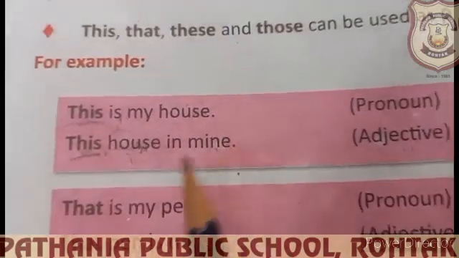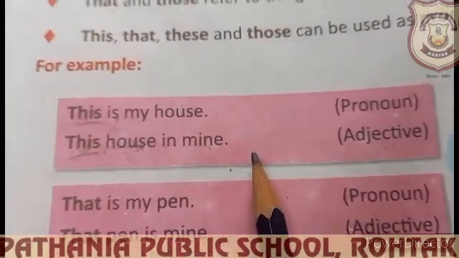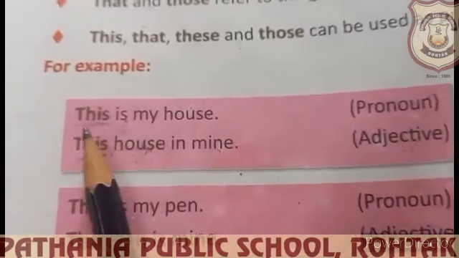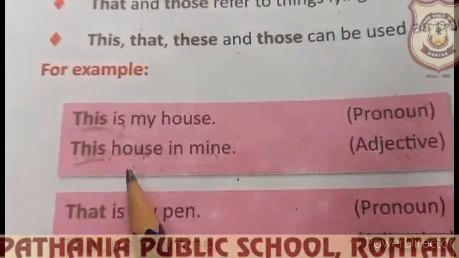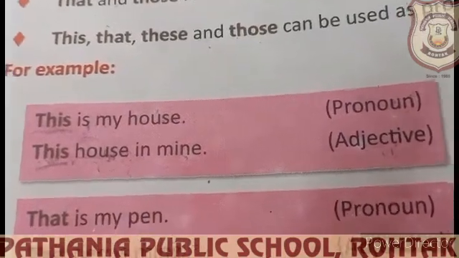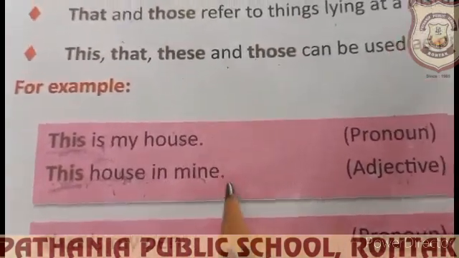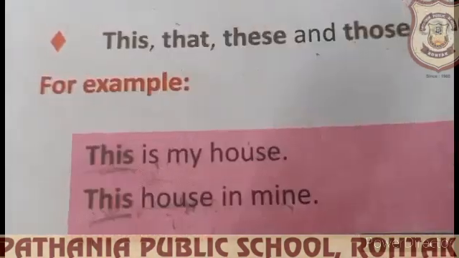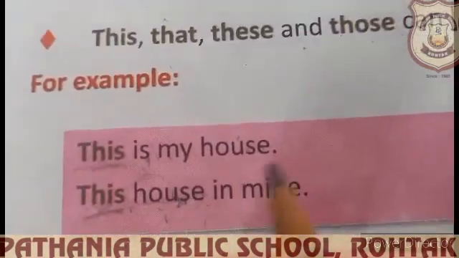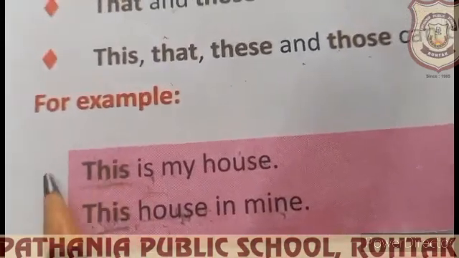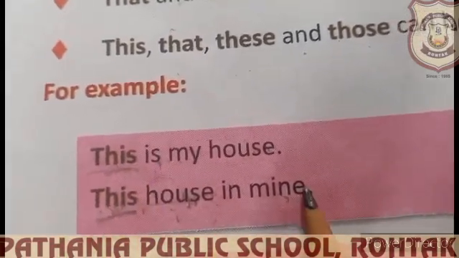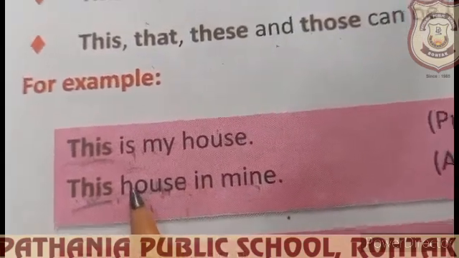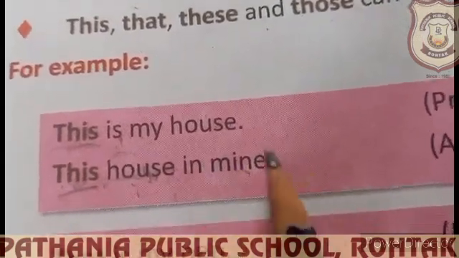This is my house. This house is mine. Now see the difference between pronoun and adjective. This is a pronoun also, this is an adjective also. Adjectives are where we can see that just after this a noun will come. This is my house. It is a pronoun. This house is mine. So this house, just after this a noun is coming, so it is an adjective. And mine here is a pronoun.